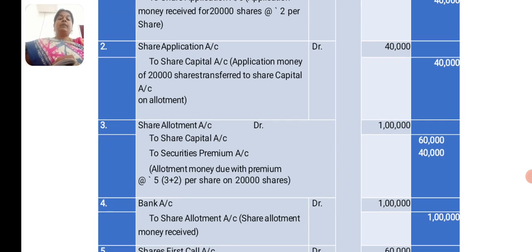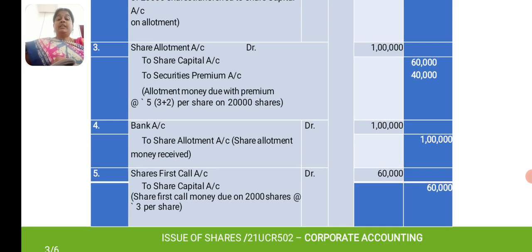Next is share allotment account debit 1 lakh to share capital account 60,000 and to share premium account 40,000. Here the allotment is made, and the issue is made on premium. So in the allotment, the premium amount is also received. 40,000 is the premium amount, 60,000 is the allotment amount. Totally they have to receive 1 lakh rupees. When the intimation is made, they received the money. So bank account debit 1 lakh to share allotment account 1 lakh. Here the allotment money was received.